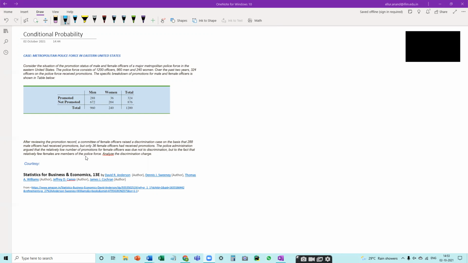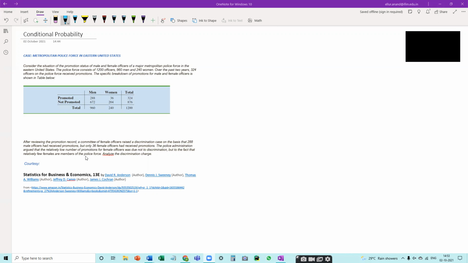This case is about a police force in the US wherein female officers have complained to senior officers that there have been very biased promotions favoring the male police officers.